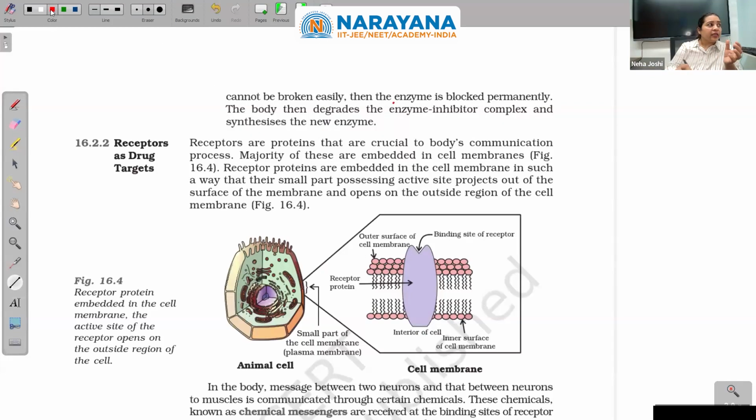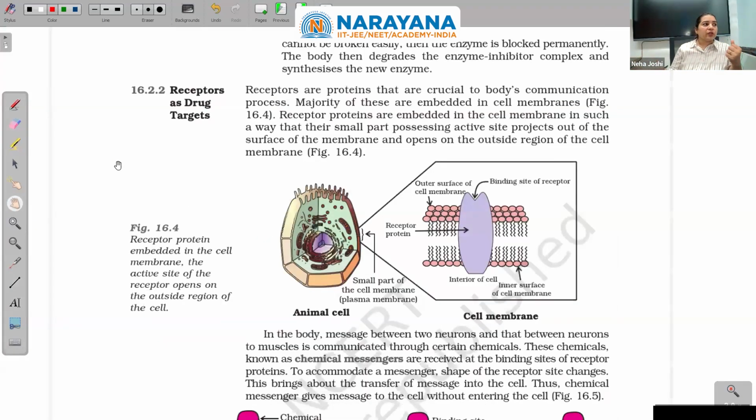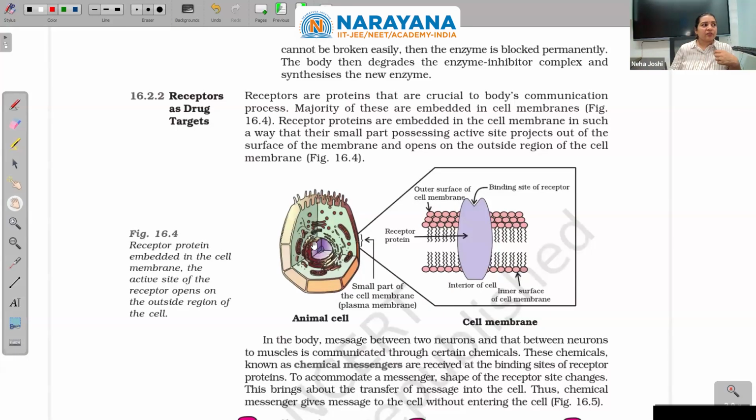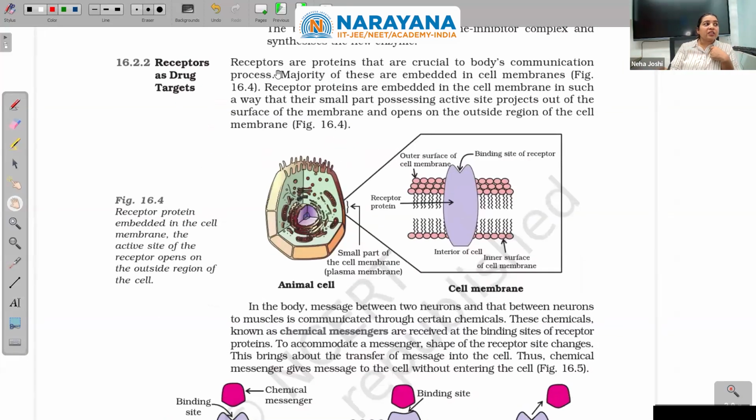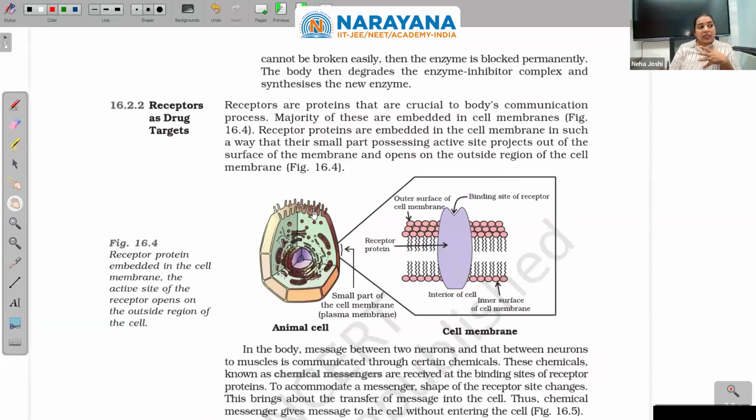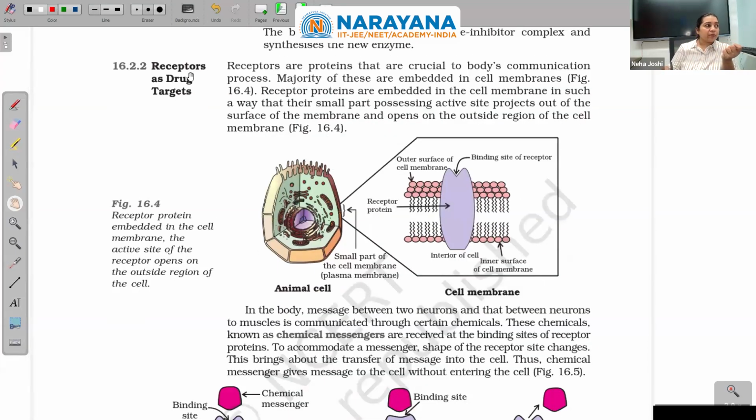The body then degrades the enzyme-inhibitor complex and synthesizes the new enzyme. So there is an extra load on the body. That entire enzyme is now lost by the body. It cannot be used any further. This happens only when there is a strong bond between the inhibitor, the drug, and the enzyme.